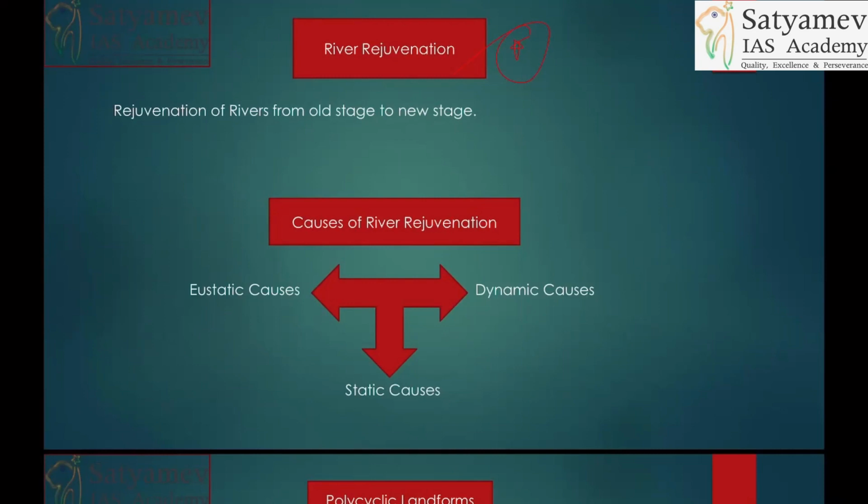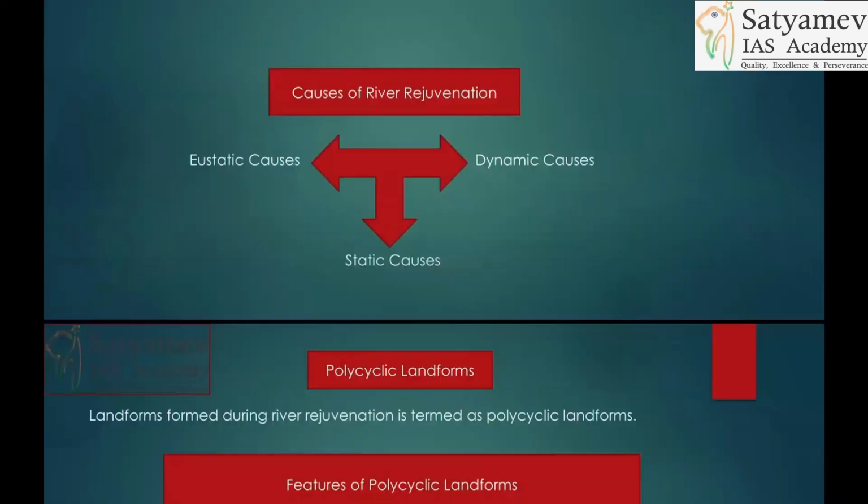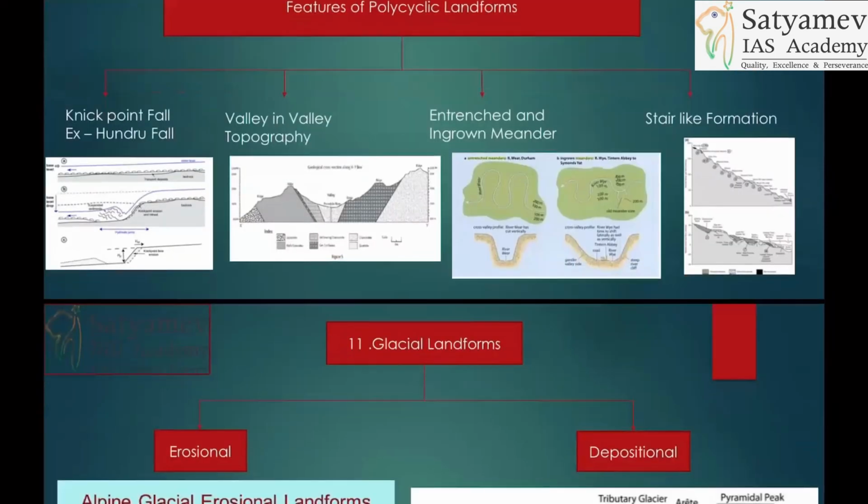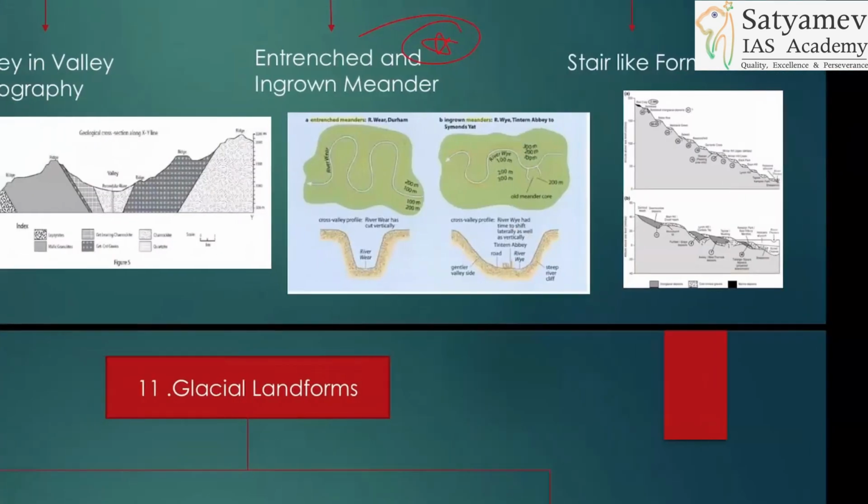Are you understanding my point? River regimes and all. So causes will be static and dynamic causes. We have already discussed that. What are static causes? Change in river regime. But what are dynamic causes? Yes, subsidence or upliftment of coastal region, subsidence or upliftment of the seabed. Polycyclic landforms, you know that. Nick point, falls, valley in valley, entrenched meander and ingrown meander. It has been asked by UPSC. Entrenched and ingrown meander. And stair-like formations.